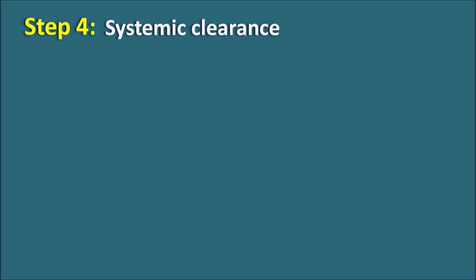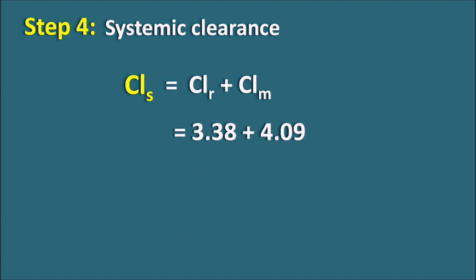So step 4 is the estimation of the systemic clearance. We know systemic clearance CLS is equal to CLR plus CLM plus CL other. But here, the elimination by other routes is very less compared with the renal system and metabolic system. So now we can substitute the values of renal clearance and metabolic clearance. So it is 3.38 plus 4.09, which on adding we will get 7.47 liter per hour. So the total clearance of the drug is 7.47 liter per hour.